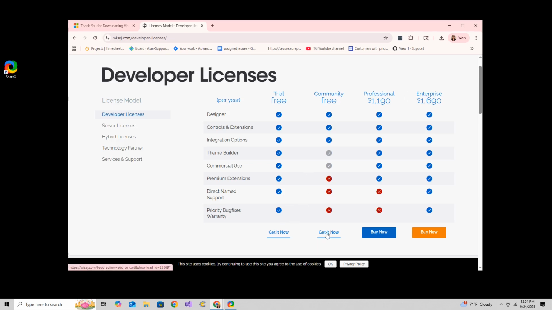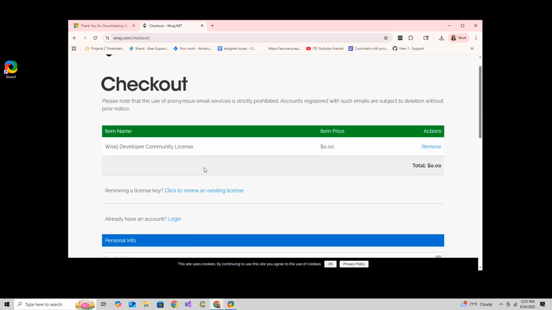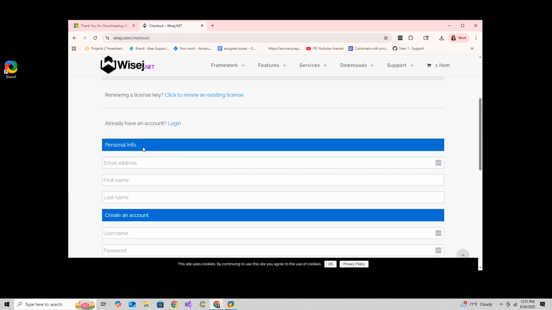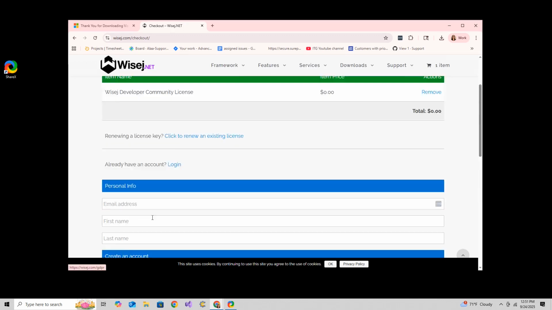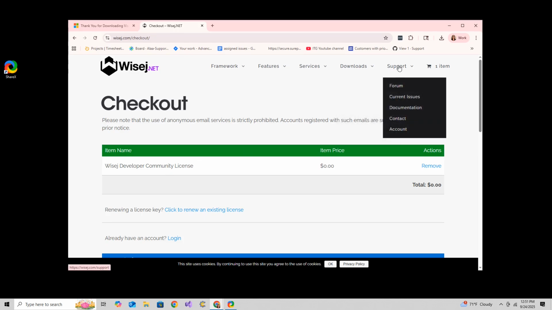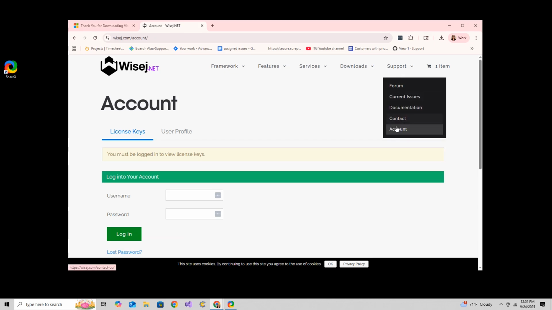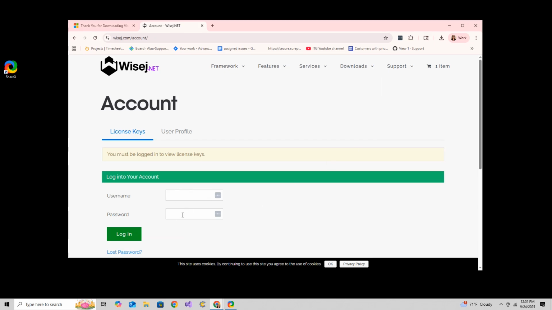So if I go to community and click on Get It Now, you can see it takes me to the checkout. I can enter my email address, create an account, all that, and I can get my community license. Once you have your license, if you go to Support, Account, you can view your license there once you log in.